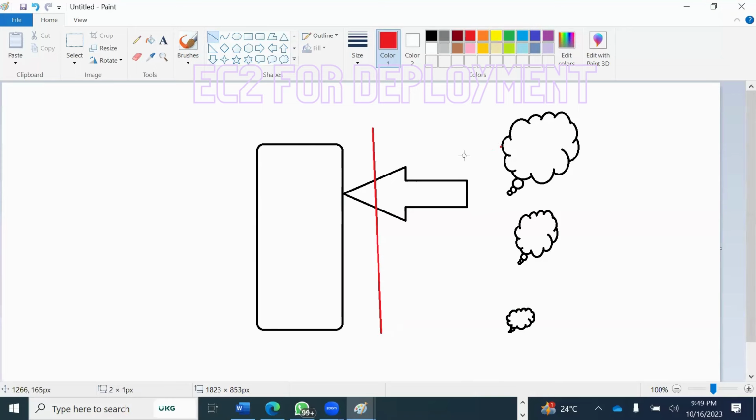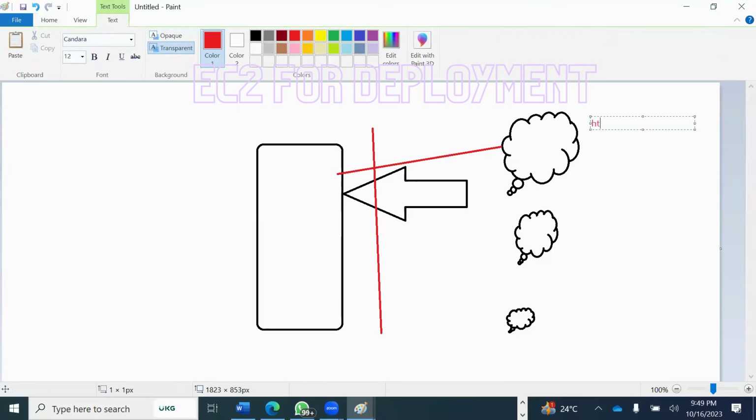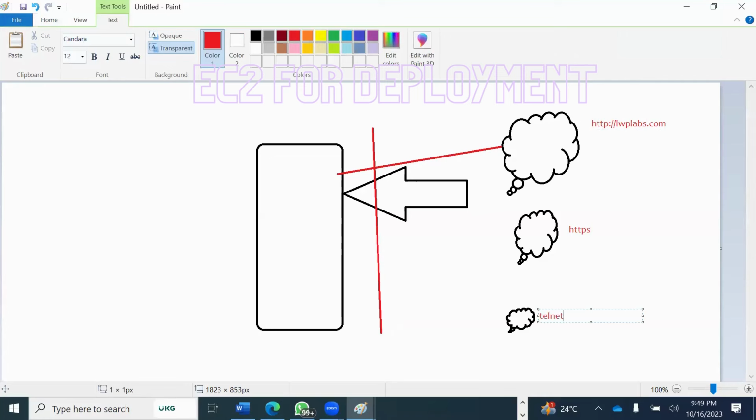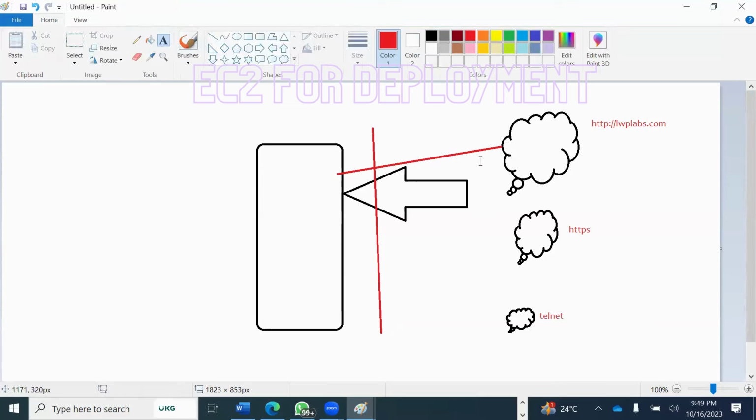So if the request comes from HTTP, suppose somebody types HTTP lwplabs.com, okay, fine, I will allow. If this guy is typing HTTPS, I will not allow. If this guy is typing telnet, I will not allow it to this server. Only HTTP I will allow.